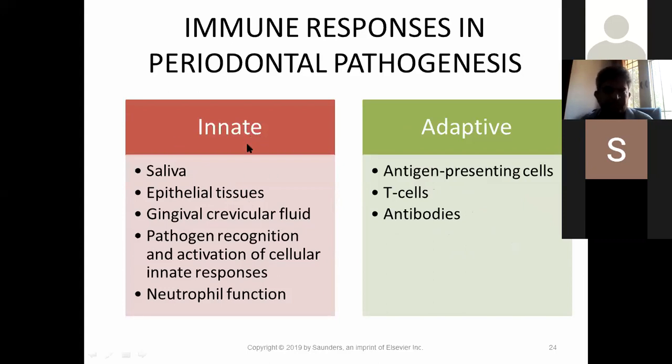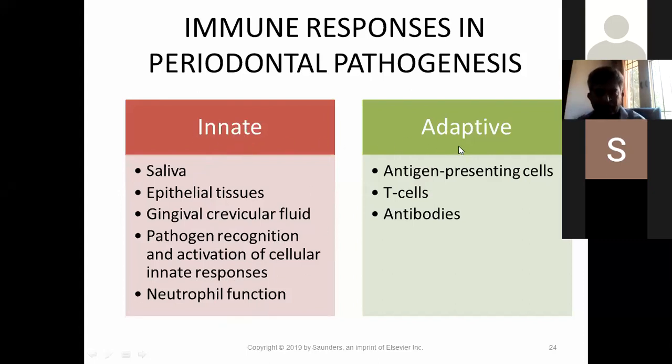Yes, innate, as I told you: saliva, epithelial tissues, dendritic cells, gingival crevicular fluid, and pathogen recognition, activation of cellular innate responses and neutrophil functions. These all come under innate immunity.